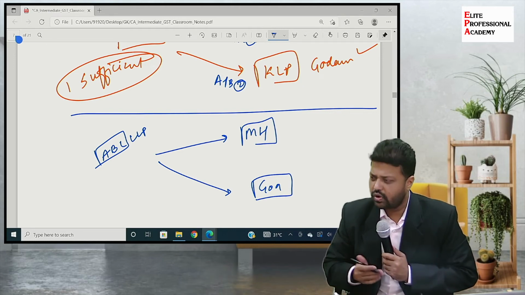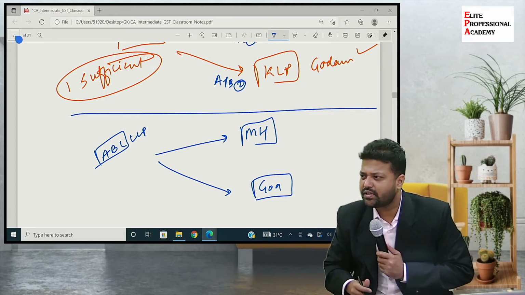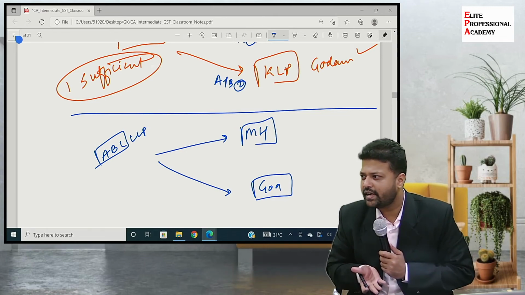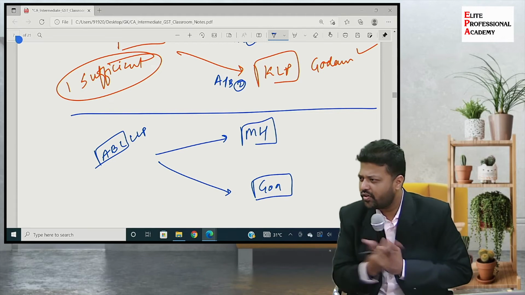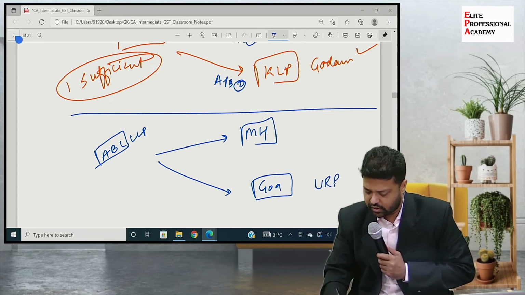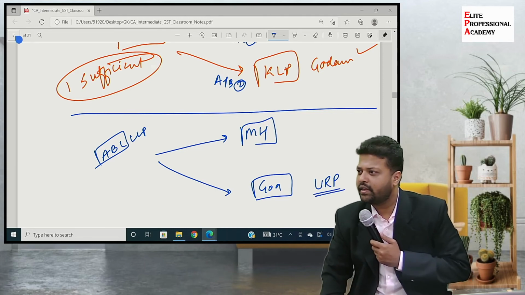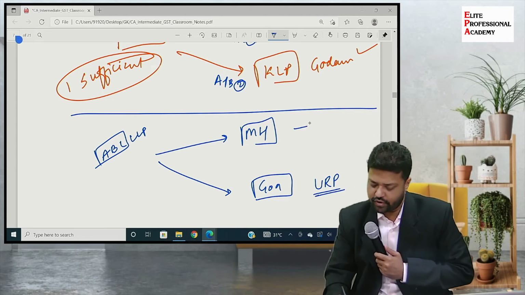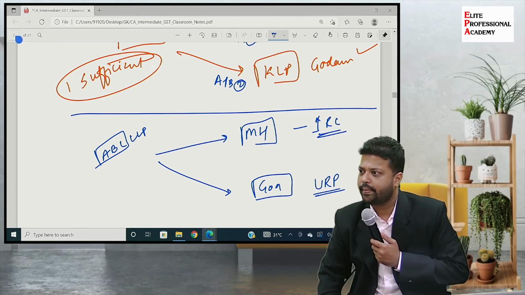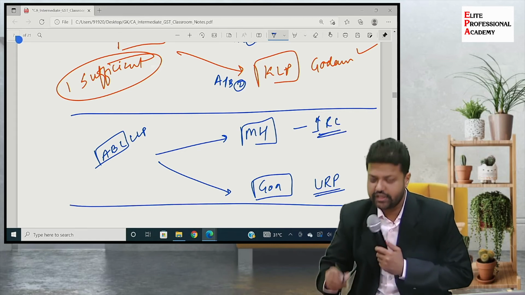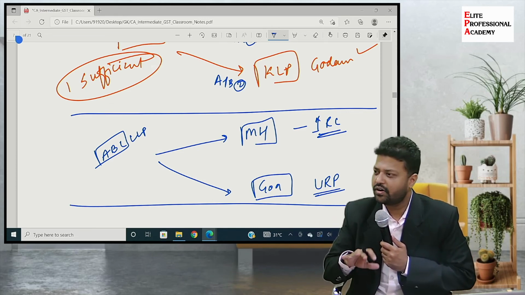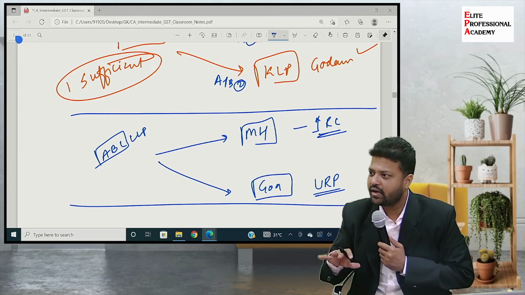Now Goa will say we will not take registration because registration provisions say that if I am not selling any taxable product, then whatever may be my turnover, I need not take registration. So this is unregistered. We called it URP, unregistered person. And we have one registration number in Maharashtra. OK, so this can be another situation which can prevail.